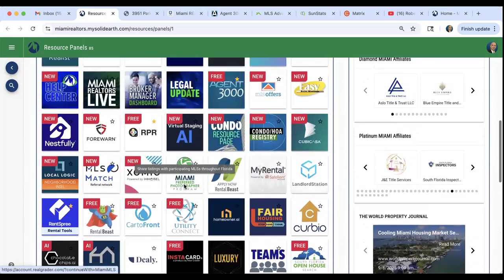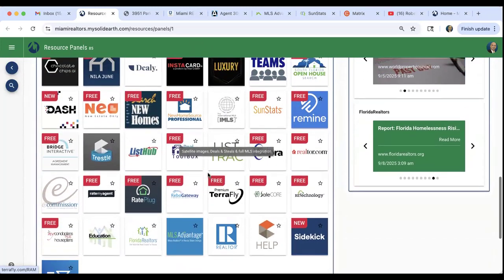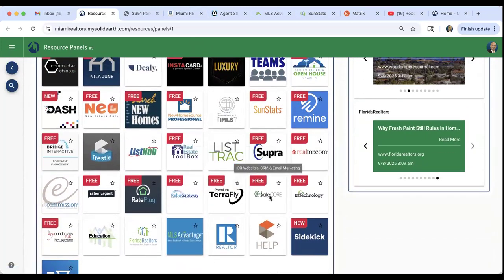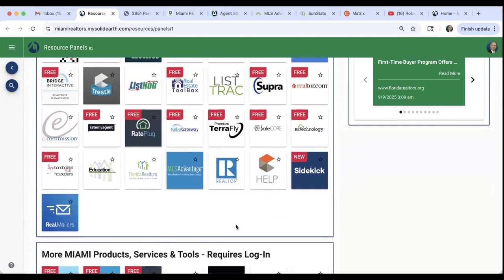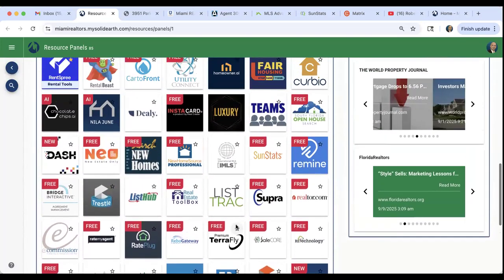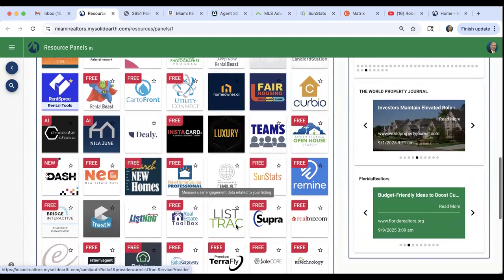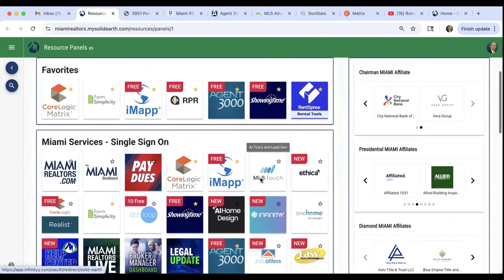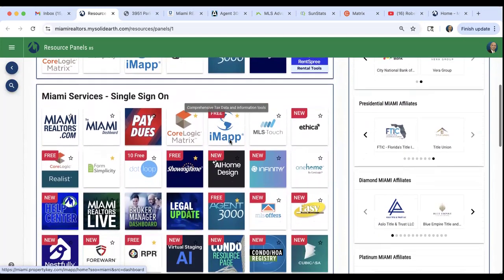I use Agent 3000. A lot of us use Agent 3000. There's other CRMs that are a little bit more expensive. There's SaleCore right here. That's a CRM that's available. There's also one called Total Brokerage as well. But I would recommend that you use Agent 3000, guys. It's only $20 a month. You get a full-blown website and a fully loaded CRM to manage your customers.